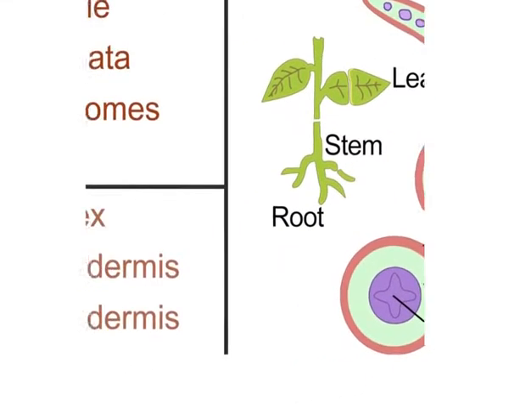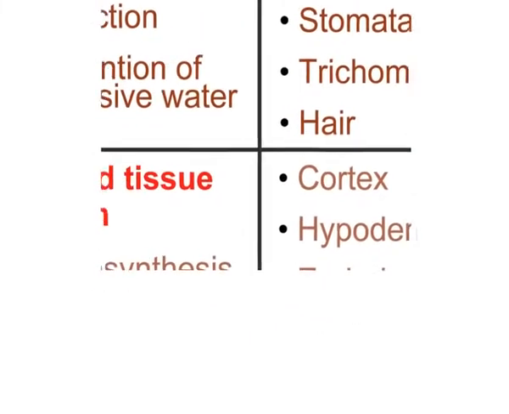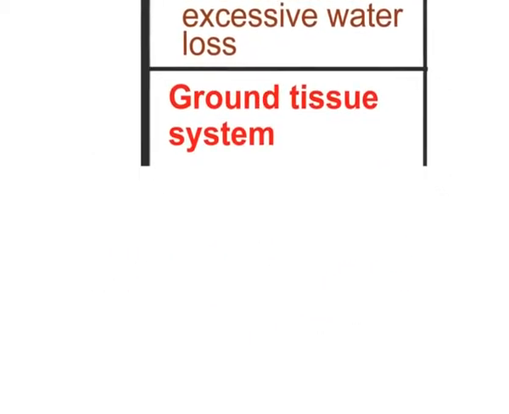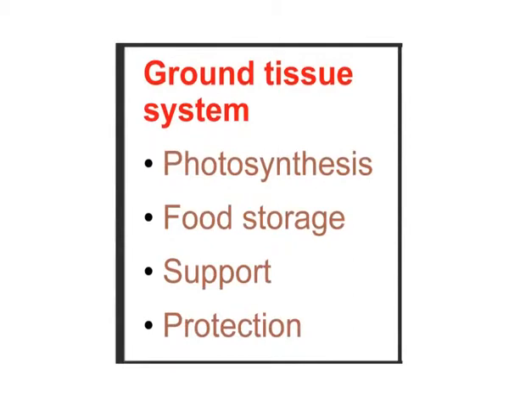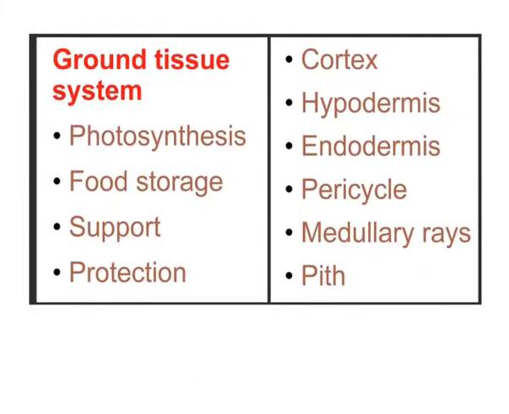The second type of tissue system is the ground tissue system. Its main functions are photosynthesis, food storage, support and protection. This tissue system forms the bulk of the body and mainly includes the middle region.